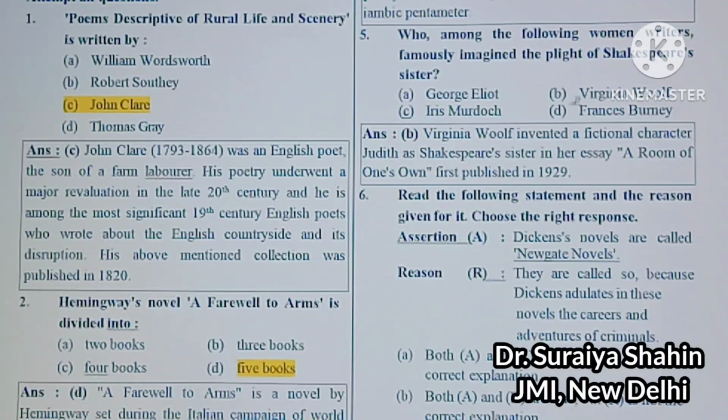First option is George Eliot, second is Virginia Woolf, third is Iris Murdoch, and fourth is Frances Burney. So it was Virginia Woolf. Virginia Woolf imagined Shakespeare's sister in A Room of One's Own, where she describes how, if Shakespeare had a twin sister, she would be restricted from getting education. Actually Virginia Woolf belongs to the first wave feminism.